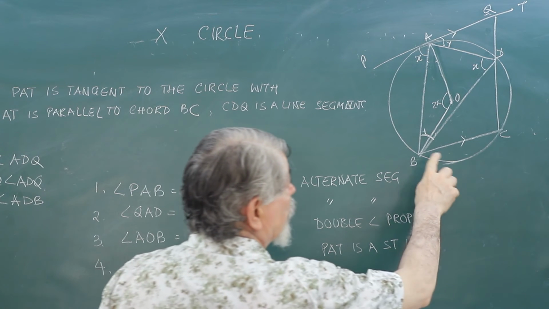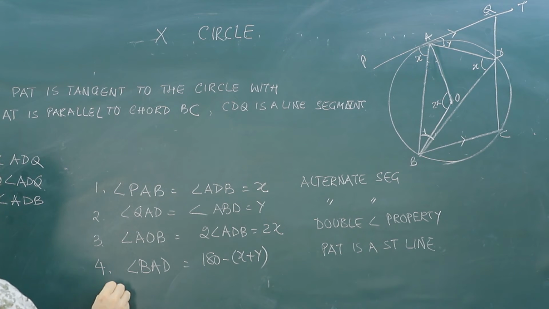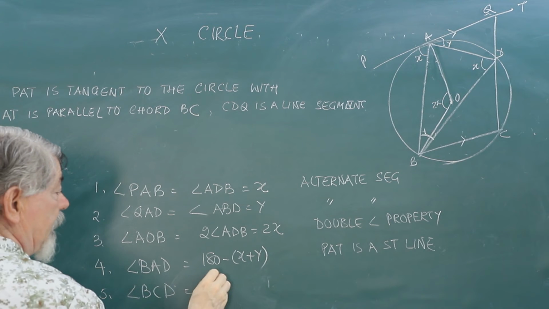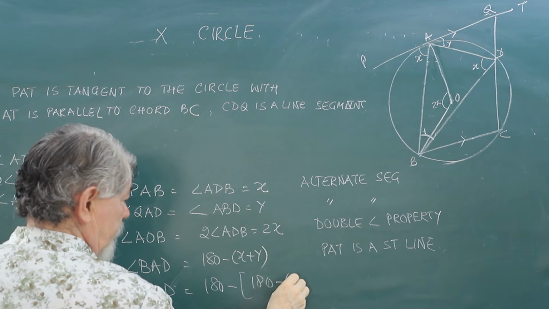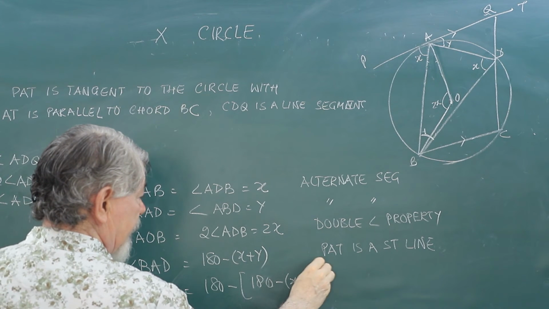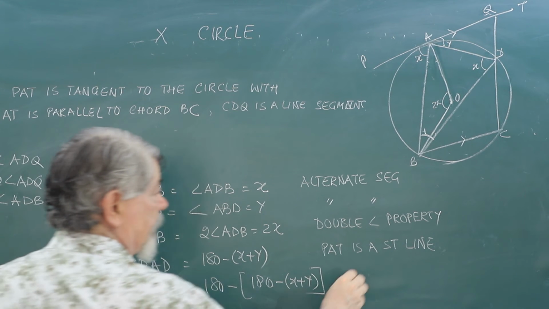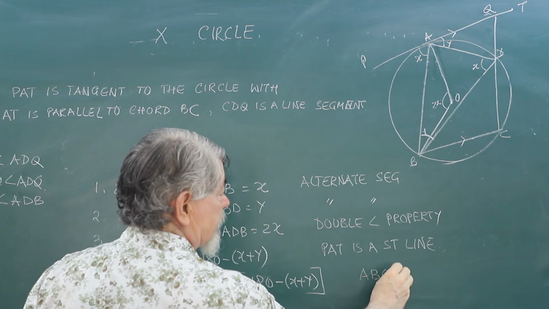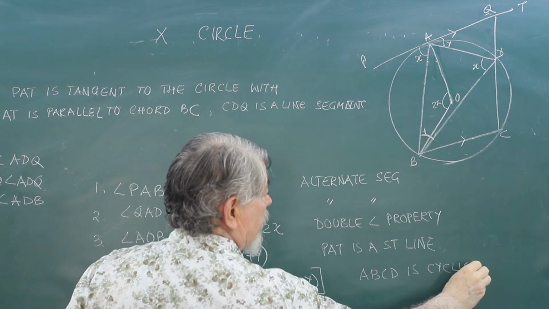And what will be the value of BCD? Angle BCD will be 180 minus this Y. Opposite angles of a cyclic quadrilateral are supplementary. ABCD is a cyclic quadrilateral.